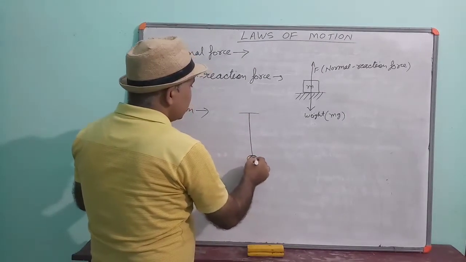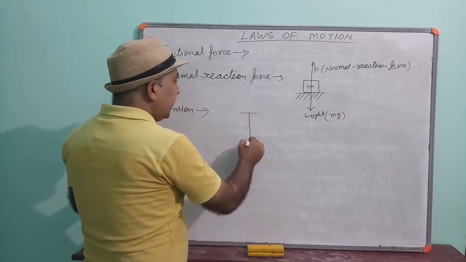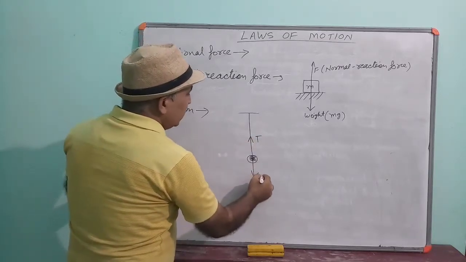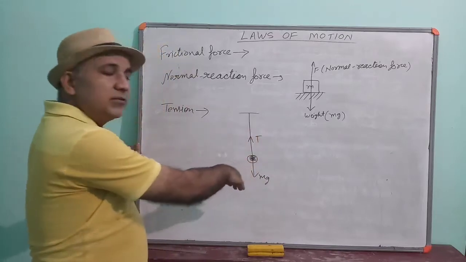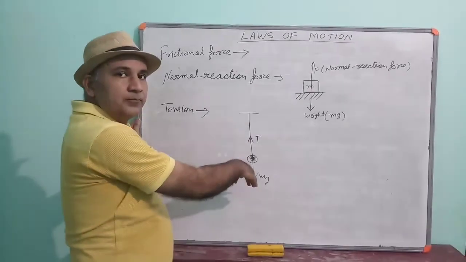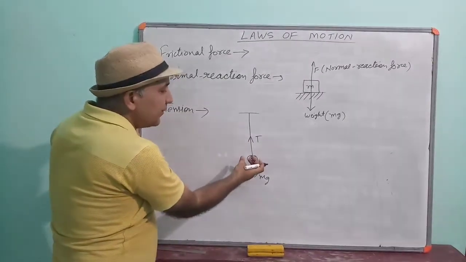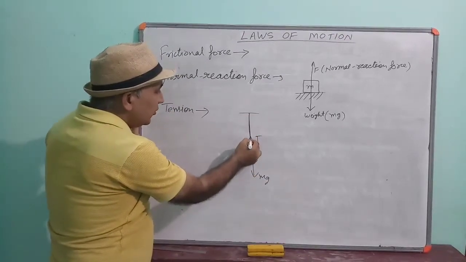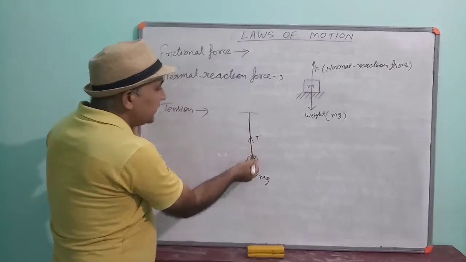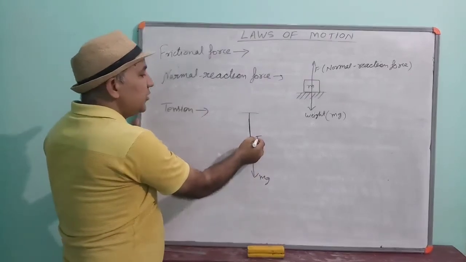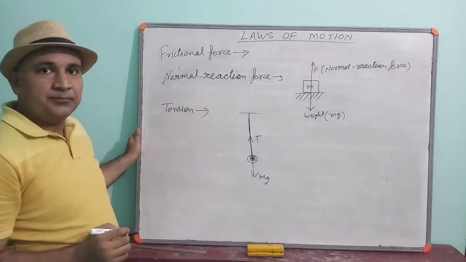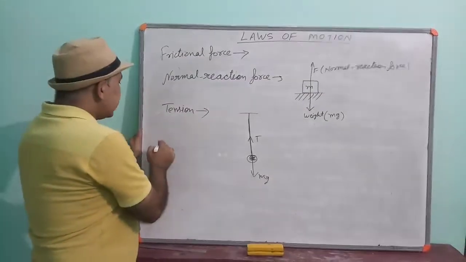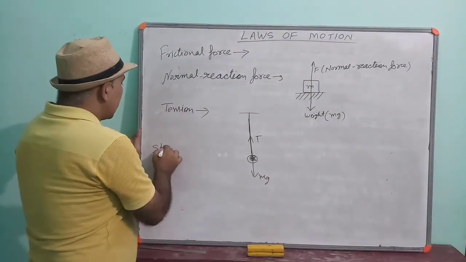Say this one. Suppose this is the object, then the weight of the object will work downward. The force applied by the object will be downward. Then in the string, one force will be created in opposite to the weight of the object, which is called tension. That is the tension force. Understood?